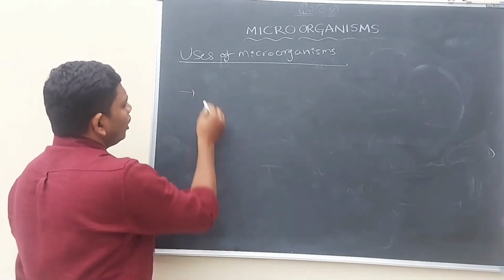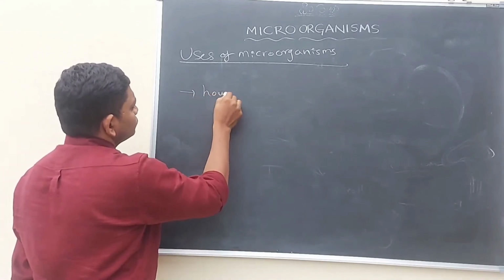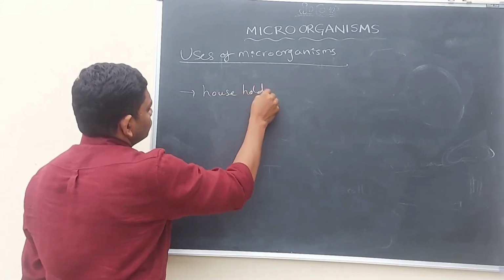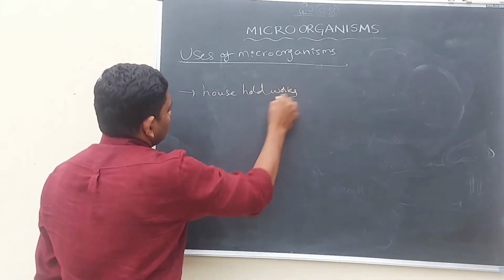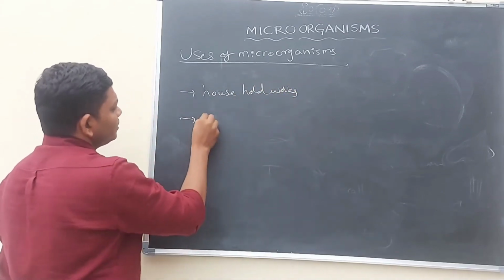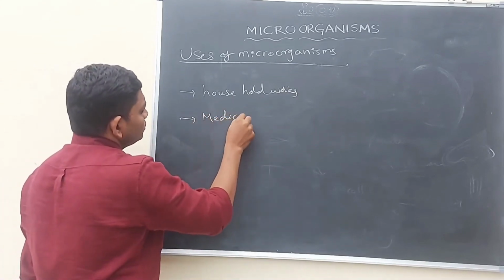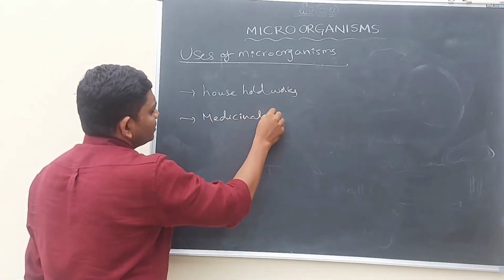Some are useful in household works, some are used in medicine preparation, so some have medicinal importance.